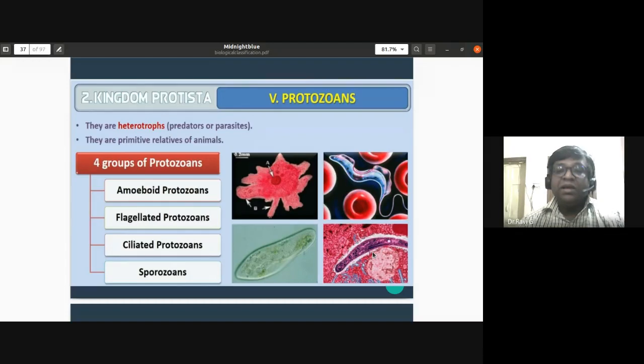Okay, the sporozoans. Plasmodium vivax is an example of sporozoans. They are non-motile protozoans. If they ask you during the NEET or CET exam to give an example of non-motile protozoans, remember to write Plasmodium vivax. The sporozoans are non-motile protozoans. So let us study one by one these different groups of protozoans.